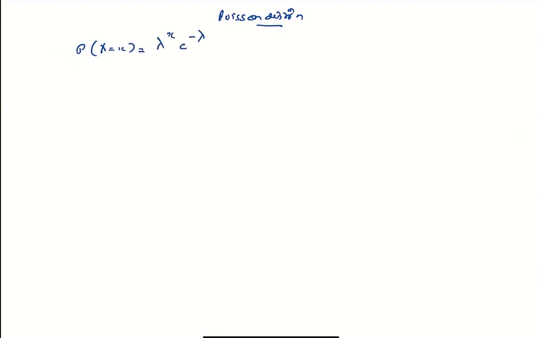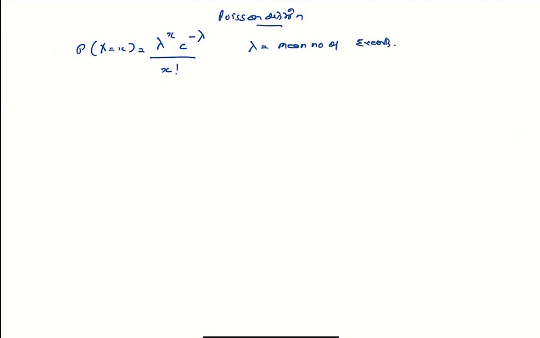A few more questions on the Poisson distribution, on what qualifies as a Poisson distribution. So for the Poisson distribution, we have seen the probability of X equals little x is equal to lambda to the x, e to the minus lambda, divided by x factorial, where lambda is the mean number of events.